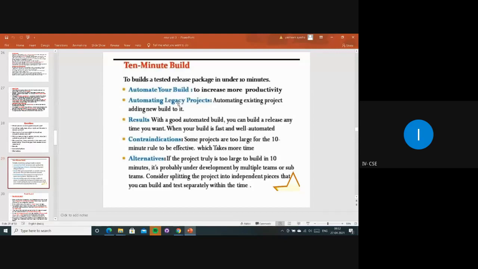And automating legacy projects, automating existing projects, adding new build to it, right? Whenever we are developing projects, first we check some template or existing project, and what new things we have to add to that existing project, so that we can save time. And result: with a good automated build, you can build a release anytime you want when your build is fast and well automated. If it is working perfectly within that time and it is fast, everyone will be able to use that particular application, right?